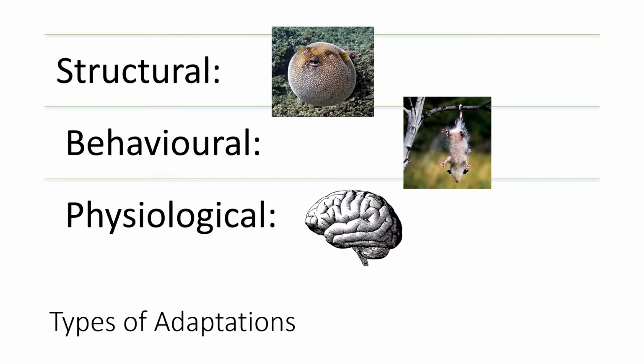There are three types of adaptations that we saw in class that we are going to see in this video. The first adaptation is structural. It involves some part of an organism's body. So for example, structural adaptations can be teeth, any sort of body covering, camouflage, or mimicry. The second adaptation is behavioral. It includes activities or behaviors that help an animal to survive. So for example, like how an opossum plays dead when approached by a predator.